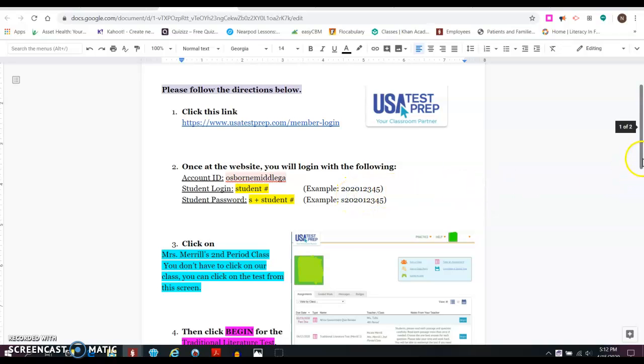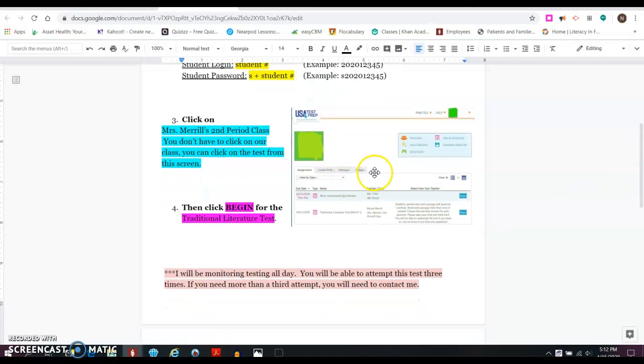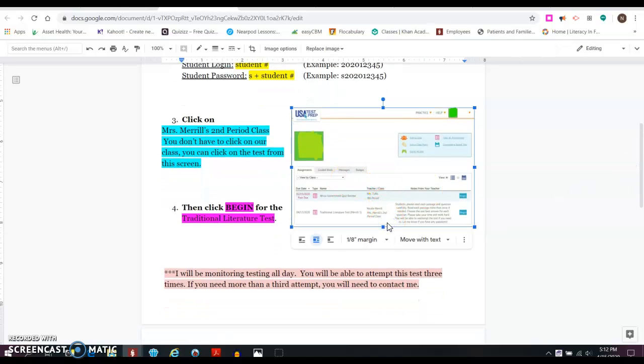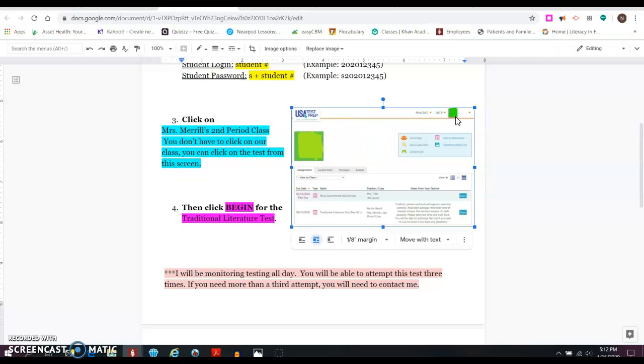Then when you click login, finally, you will come to a screen that looks like this right here. So I took a screenshot of what it looks like from the student standpoint. You'll have whatever your name begins with. My name is Nicole, so I would have a big N in this green square. Then it's going to say my name right over here. Okay, you'll have the same up here as well.